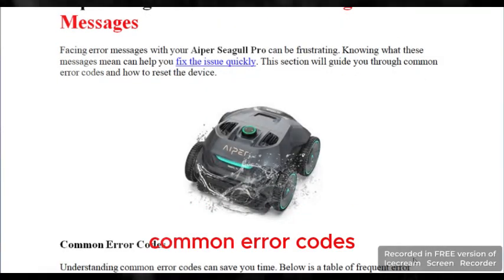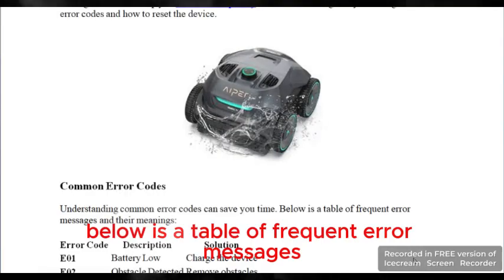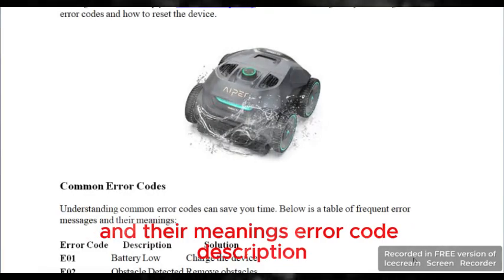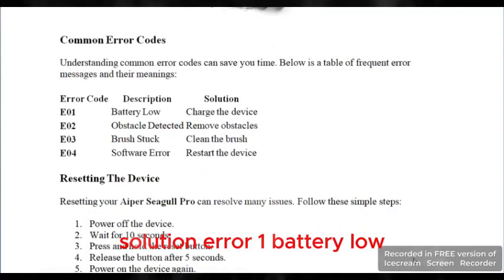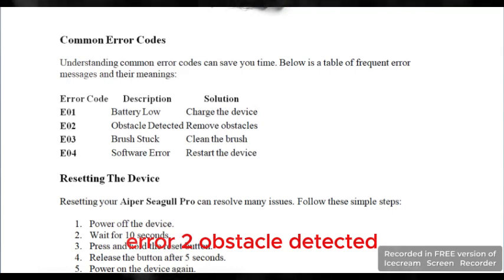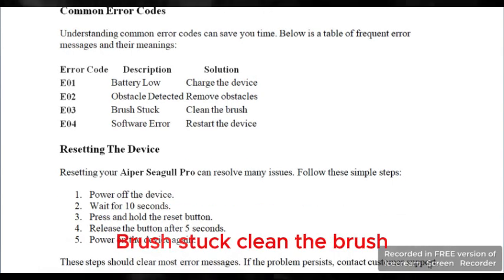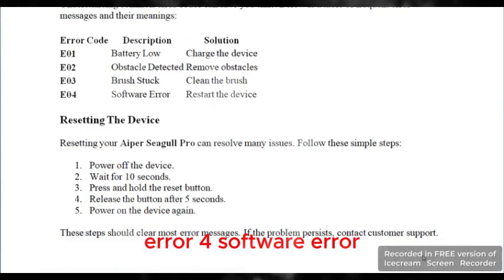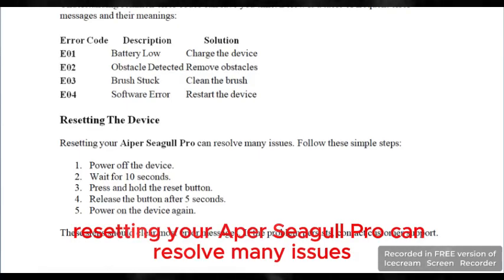Common error codes. Understanding common error codes can save you time. Below is a table of frequent error messages and their meanings. Error code, description, solution. MERL1, battery low. Charge the device. E02, obstacle detected. Remove obstacles. E03, brush stuck. Clean the brush. E04, software error. Restart the device.